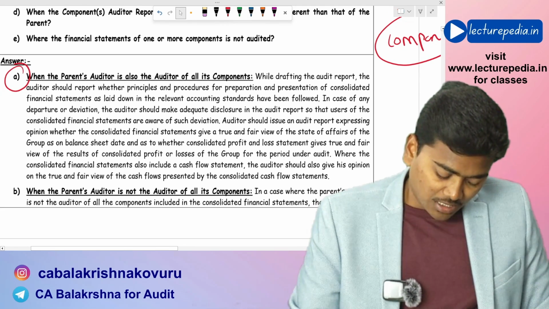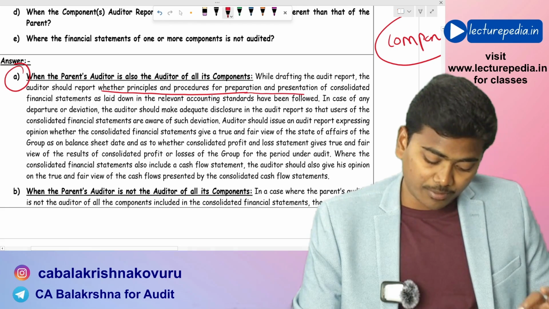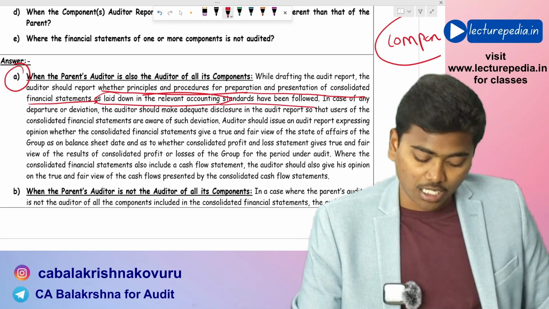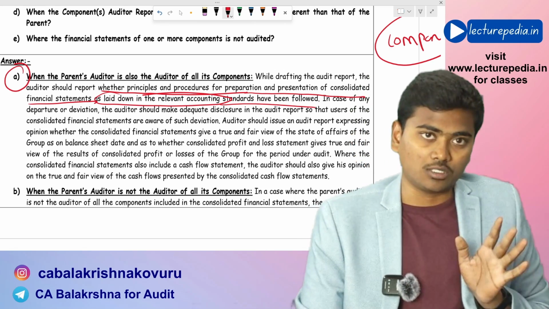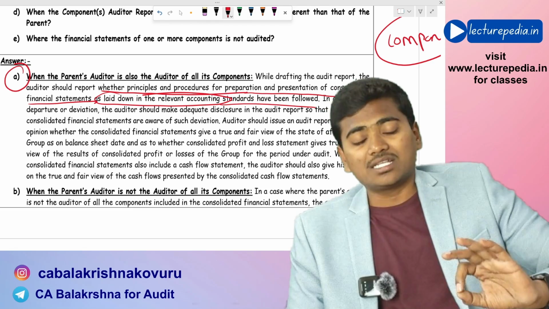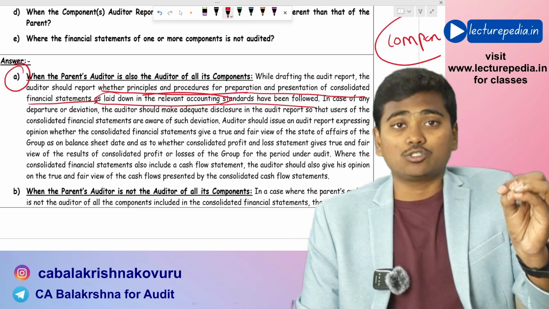First of all, the auditor has to report whether the principles and procedures for preparation and presentation of consolidated financial statements, as laid down in the relevant accounting standards, have been followed or not. That has to be reported.